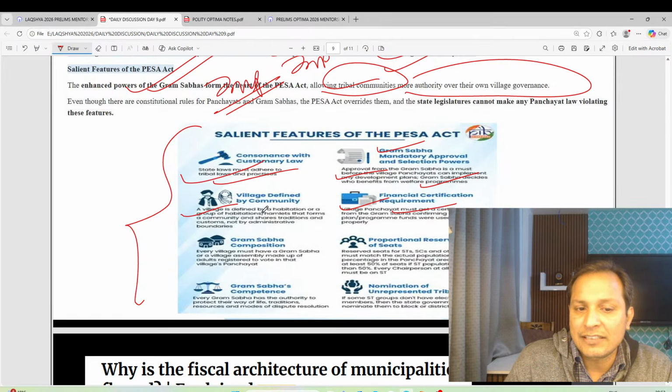A village is defined as a habitation or a group of habitation hamlets that forms a community and shares traditional practices and customs, not administrative boundaries. This is very important.